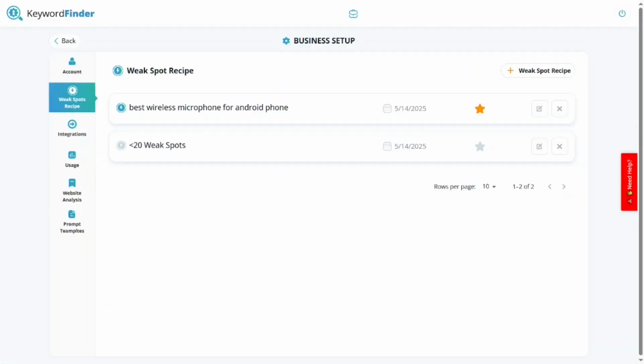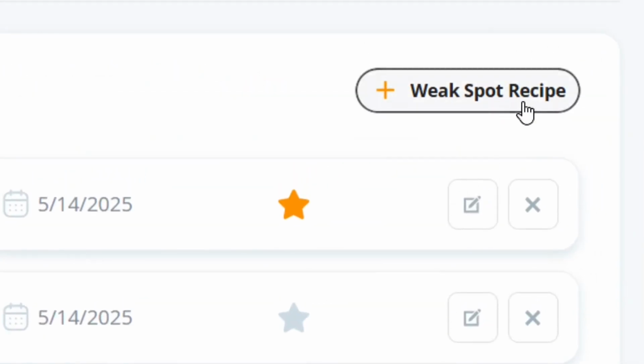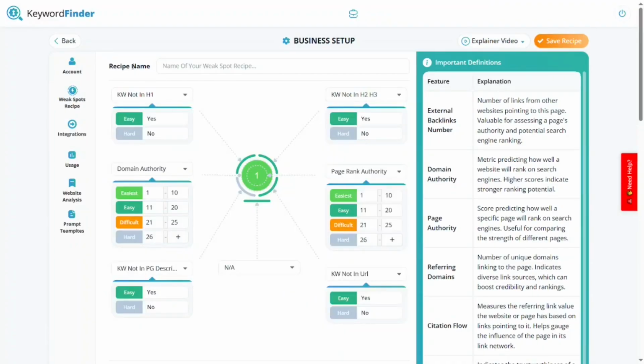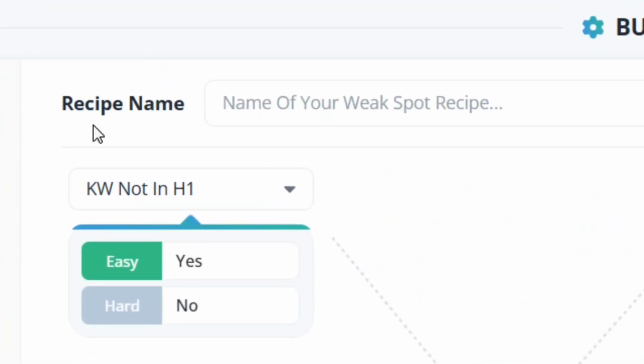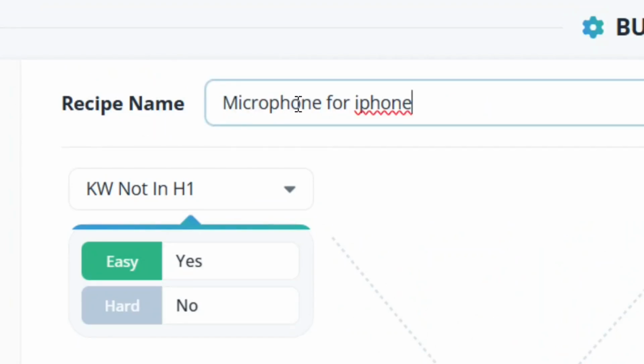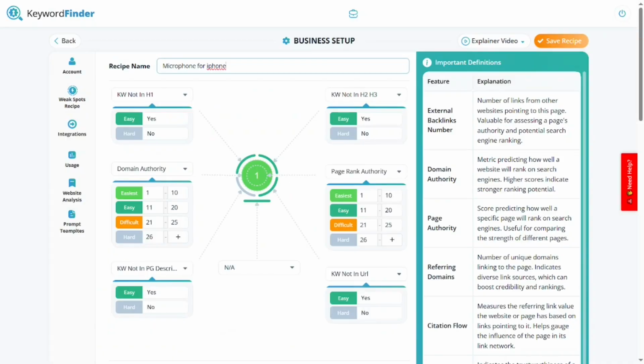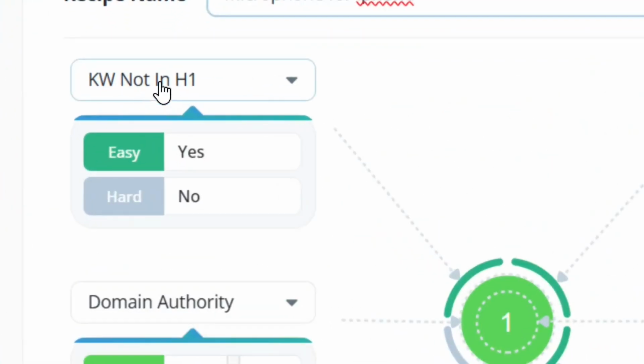Okay, so to set it, all that you have to do is simply click on weak spot recipe to add it. When you click on it, over here we are going to name our recipe. I'm simply going to name it as the keyword I want to go after, that is microphone for iPhone. Then make sure that keyword not in H1 is selected, and the color for easy is yes.